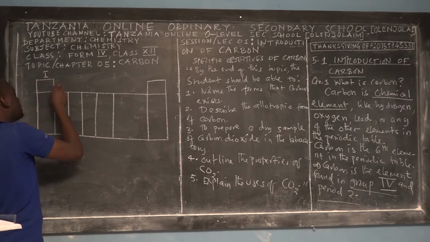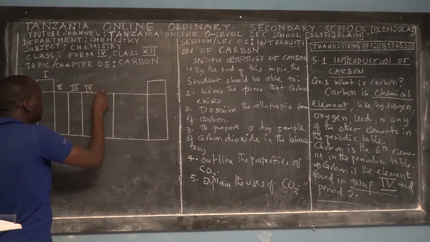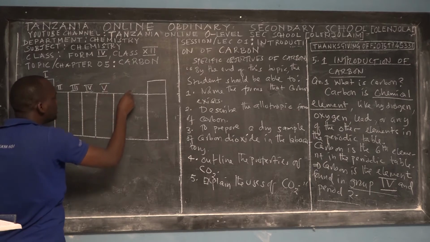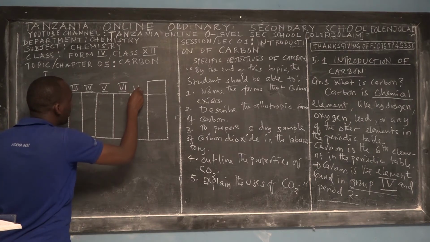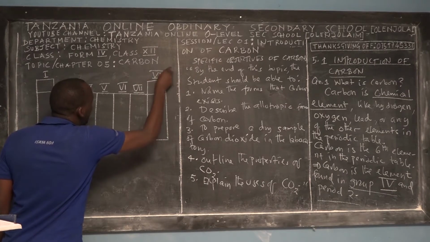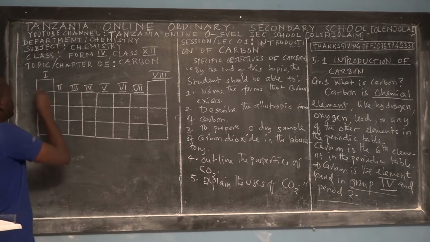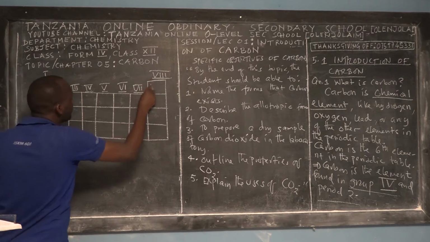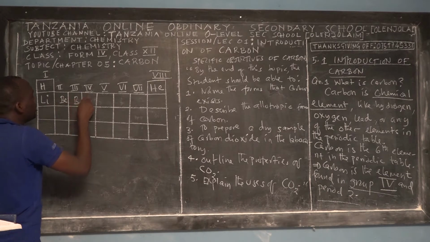So you should have such kind of expectation. This is group 1 element, this is group 2, group 3, group 4, group 5, group 6, group 7, and this is group 8 element. However, we have transition elements, but at your level we just mention them. So this is hydrogen, here we have helium, then lithium, beryllium, boron, then carbon.